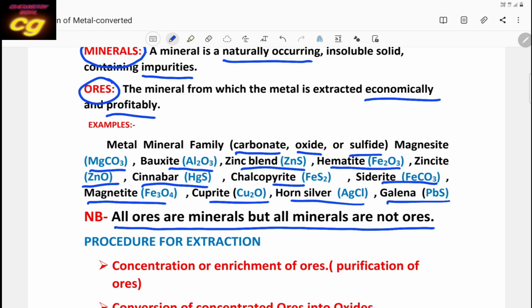So these are some important common names of ores, that is, some metallurgical terms. The next part is a very important thing. How can you extract metal from its ore? What is the procedure? What are the steps? Profitably we can extract metals from their ores. Several steps are used, so let us discuss these things.